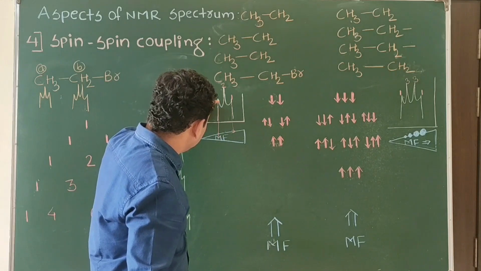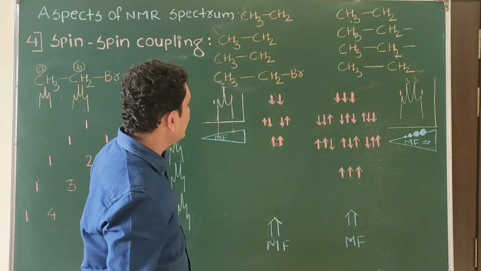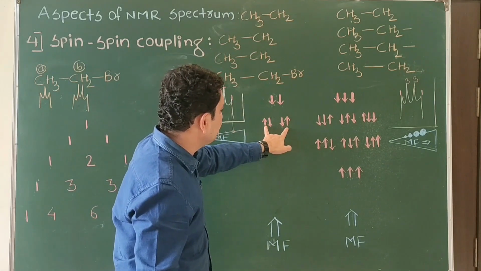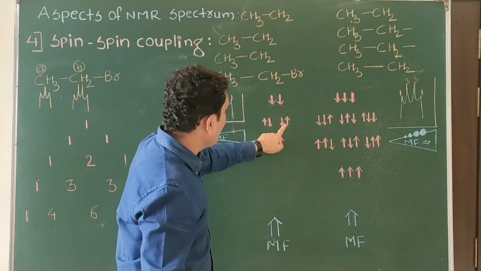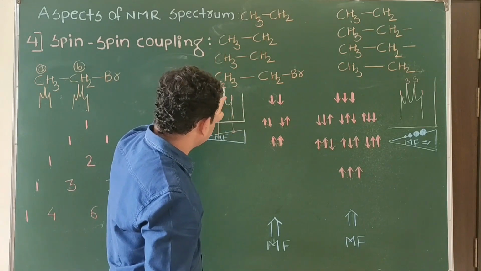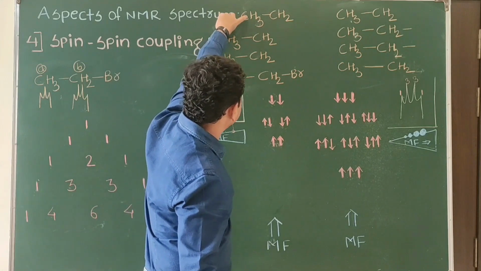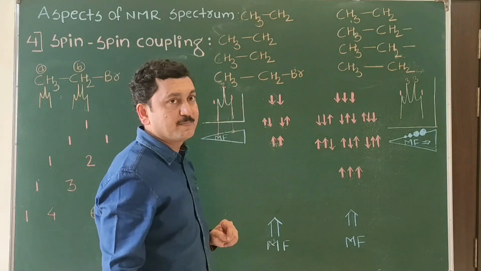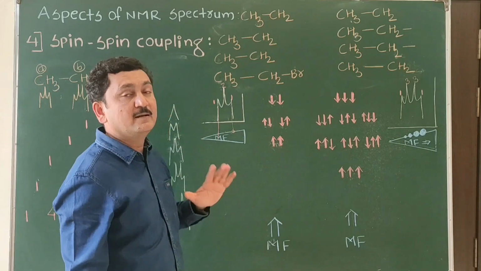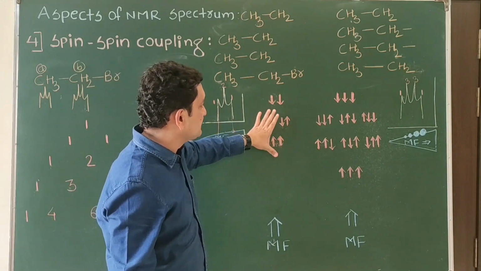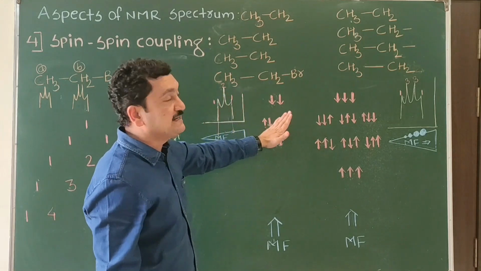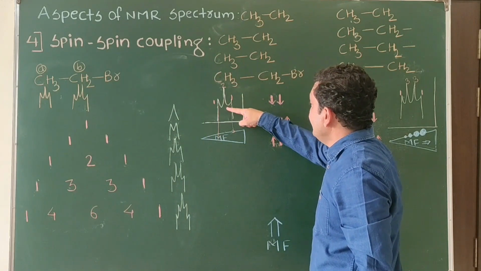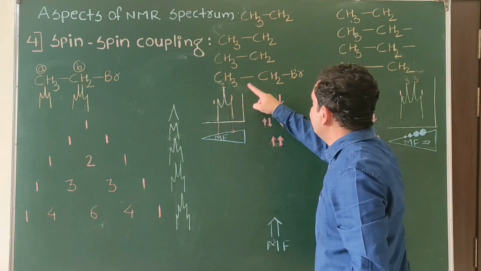Now why is the intensity ratio 1:2:1? Because the molecules showing this type of possibility are fewer, and the molecules showing this type of possibility are more. As more molecules show this possibility, the intensity of the central signal will be more, because more CH3 are giving the signal at this position. So why is the intensity ratio 1:2:1? That depends on the possible magnetic orientations of the adjacent non-equivalent protons. Similarly, as we have seen for CH3, the intensity ratio is 1:2:1.